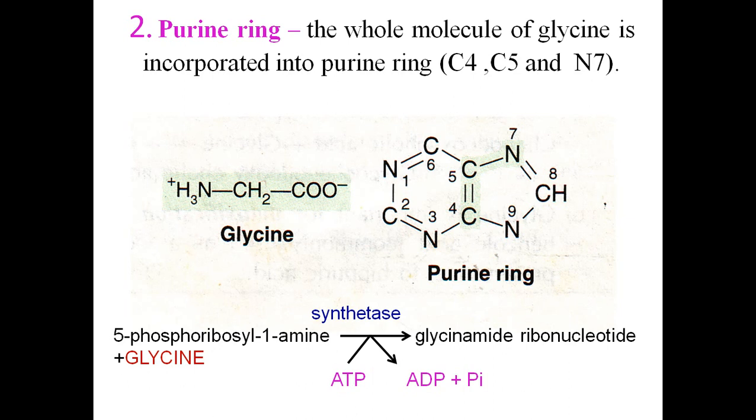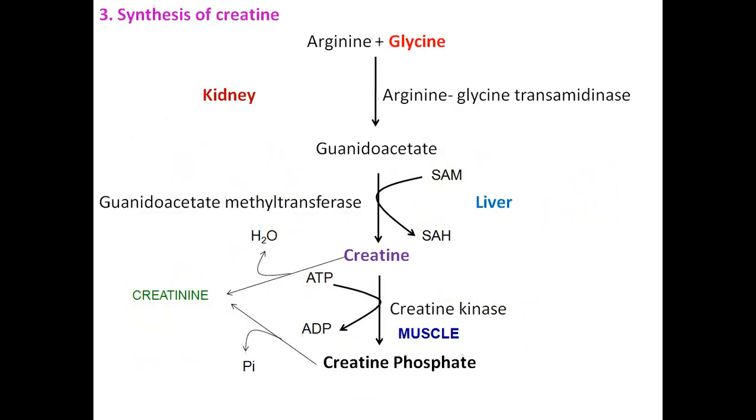Then 5-phosphoribosyl 1-amine plus glycine converts into a compound called glycinamide ribonucleotide. This glycinamide ribonucleotide is also seen in the formation of nucleotides. Then synthesis of creatine. This is very, very important.